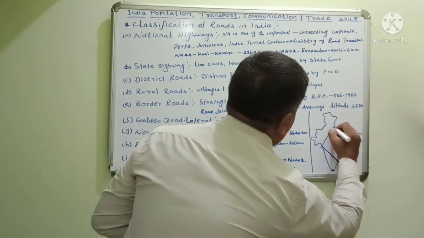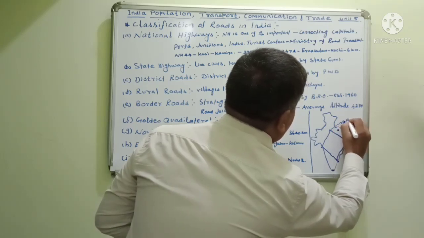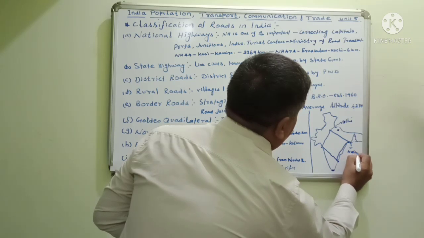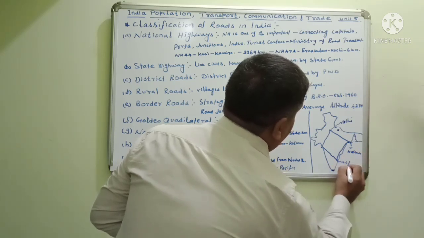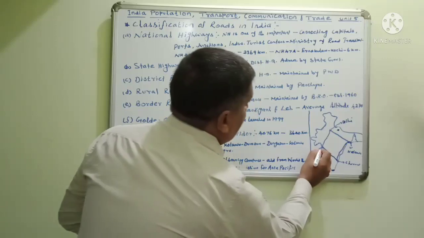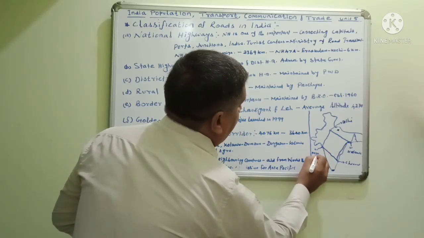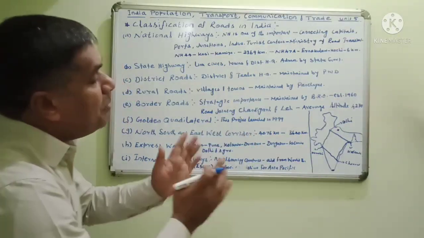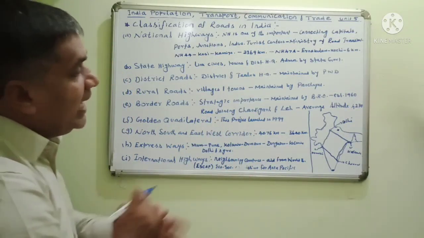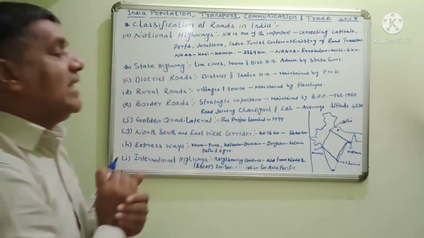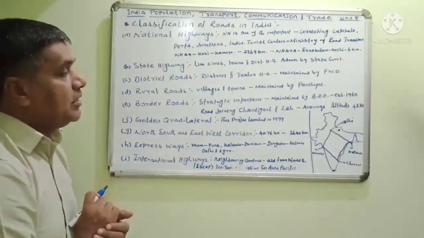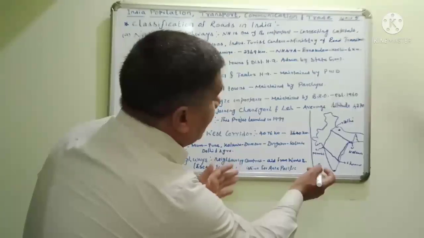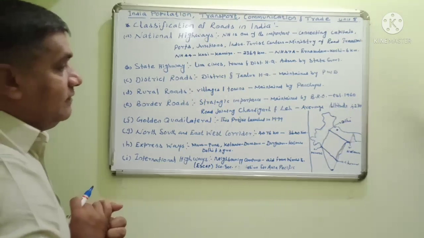This is Delhi. This is Kolkata. This is Chennai. This one is Mumbai. These important metropolitan cities, where the population is very high, are known as the Golden Quadrilateral.